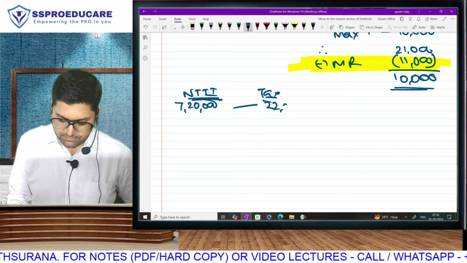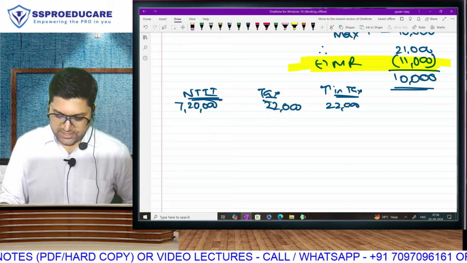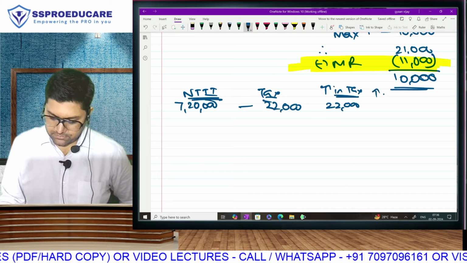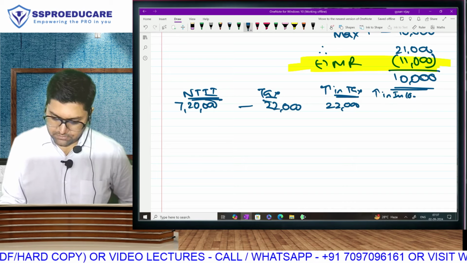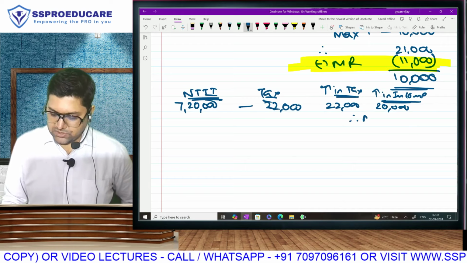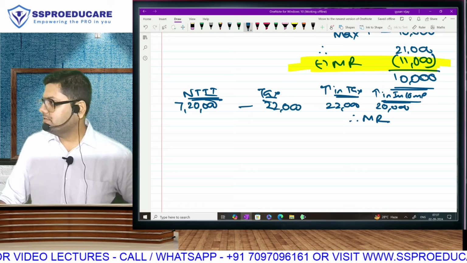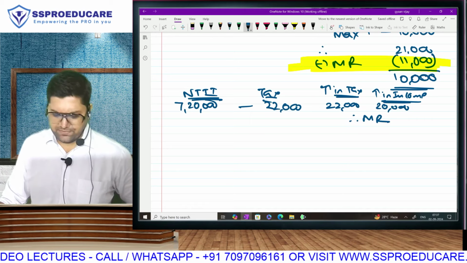So what is the increase in tax? 22,000. And what is the increase in income? Is the tax difference higher? Yes, so there will be marginal relief. Understood? 2,000 rupees of marginal relief.